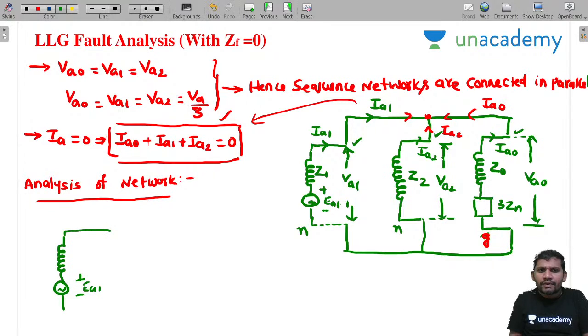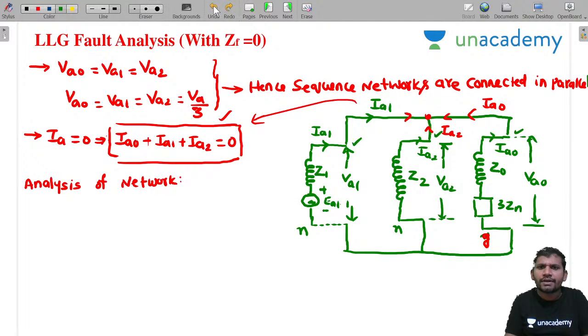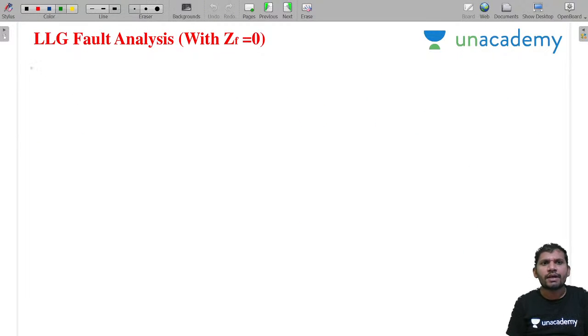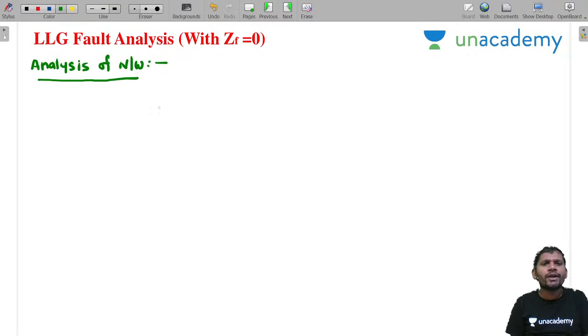Next, this is the negative sequence. Instead of here, I will take the next slide, sir. Please concentrate. Analysis of network. Whatever network I draw, that network I am analyzing. These formulas are important to solve the problem.